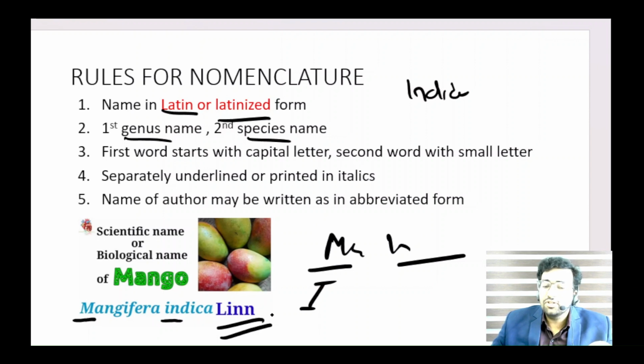in abbreviated form. You can see after Mangifera indica, it may or may not be present. Lin means it is proposed by Linnaeus. Anyway, these are the rules for nomenclature. Let me tell again. First of all, the name should be Latin or Latinized form. Genus and species name: the first letter is a capital letter, separately underlined or in italics, and the name of the author after that, in abbreviated form.